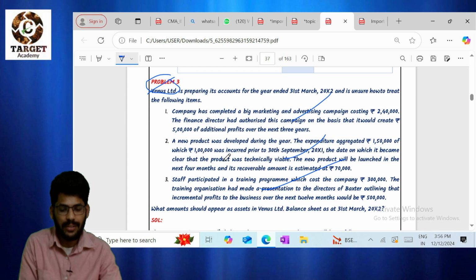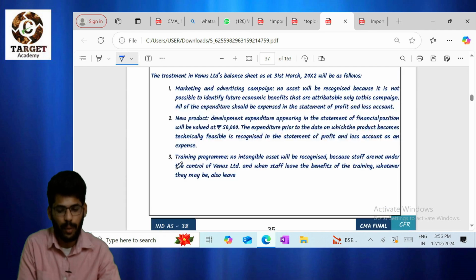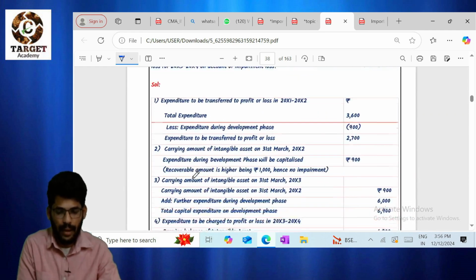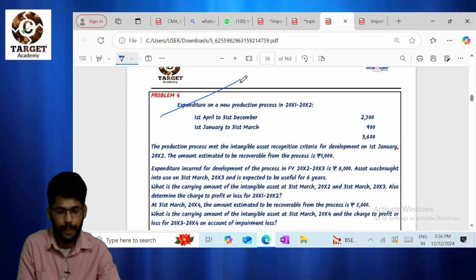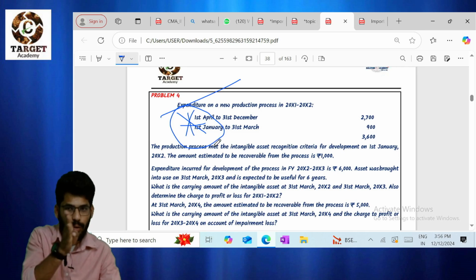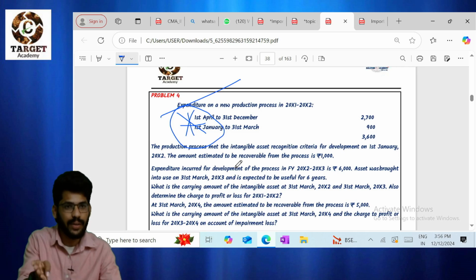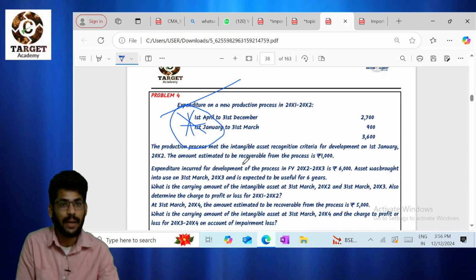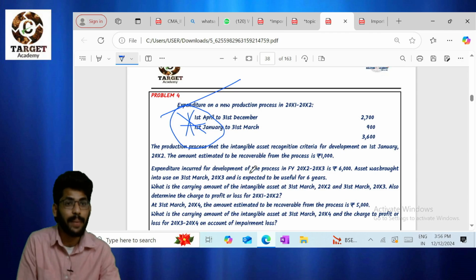Okay, and one more point, staff participating in a training program is also not an intangible asset. Please remember this question, problem number 3, and this is important for examination purpose. In our previous attempt also they have asked, so this time they may not ask this question. So please remember that point. Up to the research phase, transfer to P&L. After the research phase, that should be capitalized. Impairment loss also will be there. Please consider that impairment loss also.